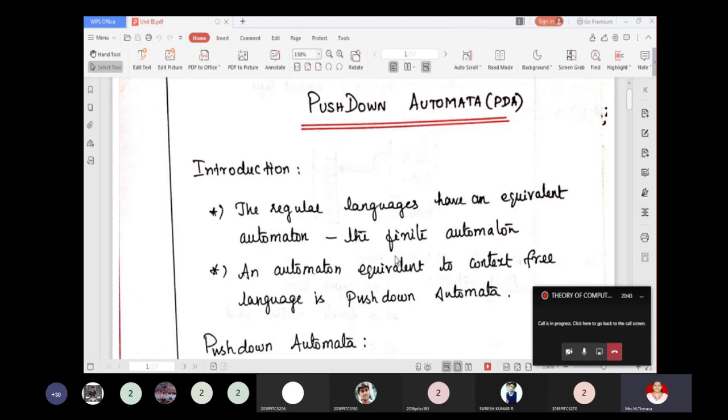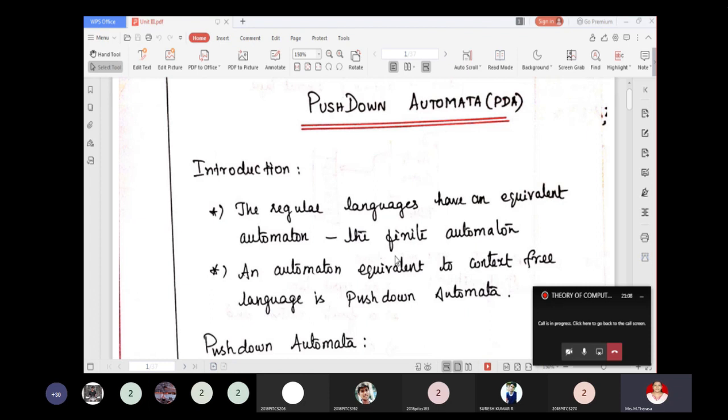Today we are going to see pushdown automata. So far we have learned about finite automata and the languages accepted with the finite automata, regular languages, and then we have started with context free grammars and context free languages. Today we are going to see pushdown automata.